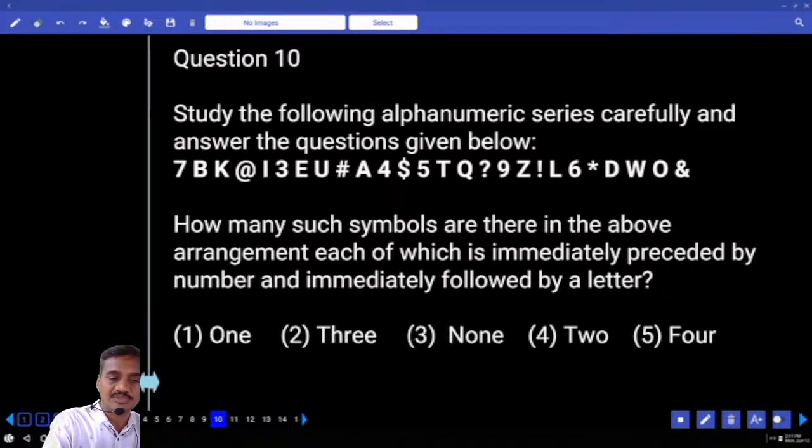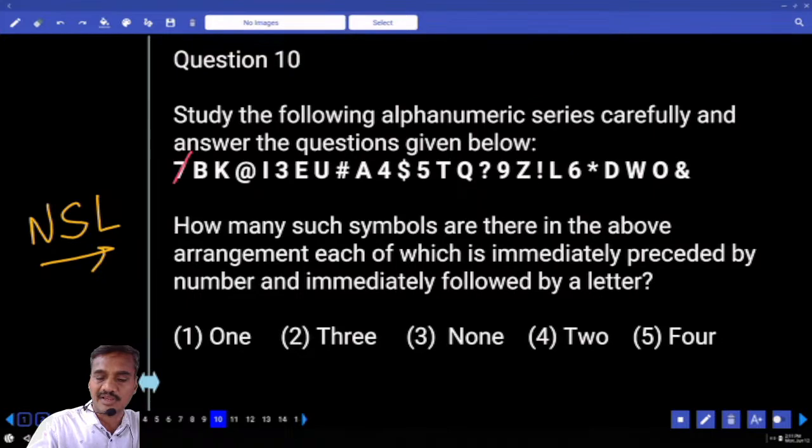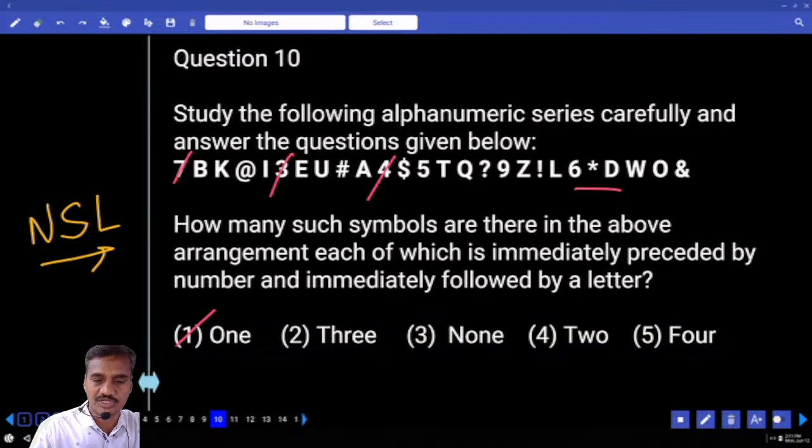Then the 10th one, how many such symbols are there, each of which is preceded by a number and followed by a letter? The sequence must be number, symbol, and a letter. Number, symbol, and a letter. And next one, number, symbol, but not a letter. Isn't it? Hence, how many are there altogether? There is only one. That is choice 1, question number 10.